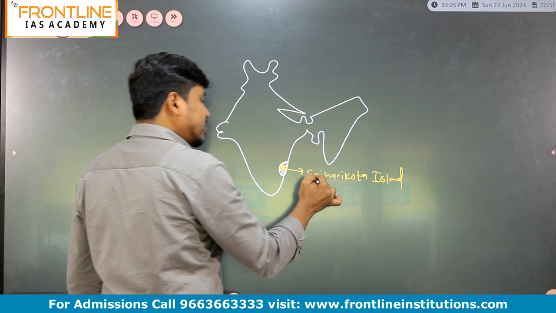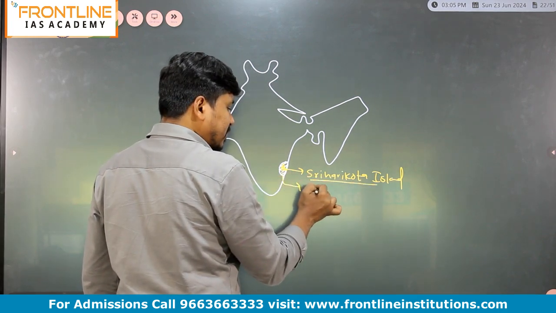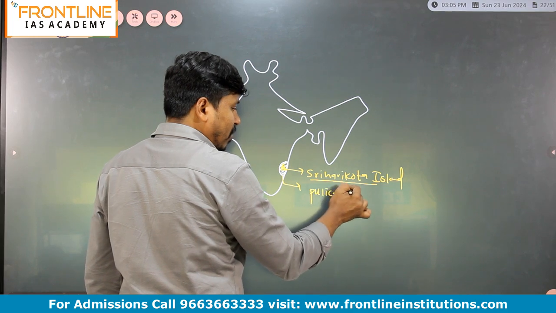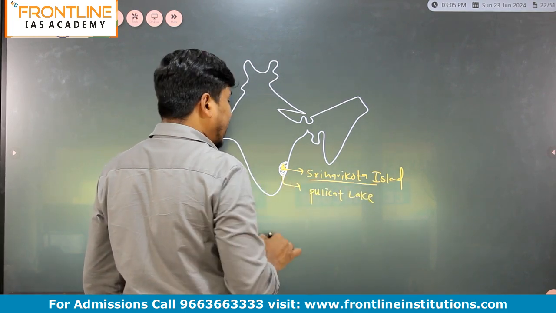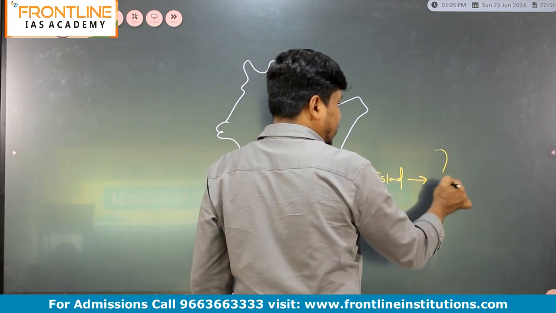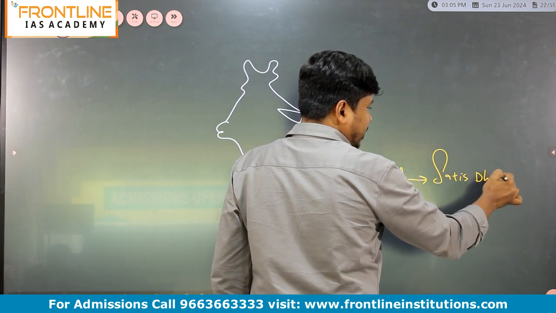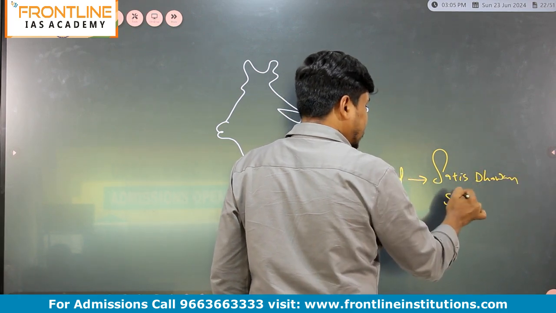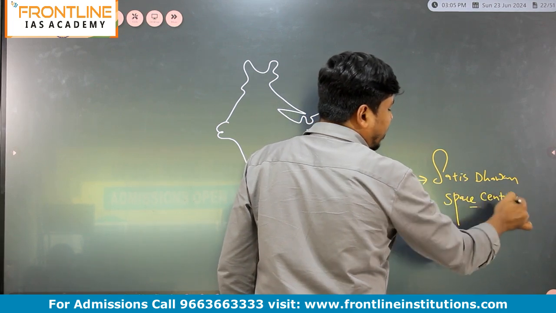And in this island, we have a space center called Satish Dhawan Space Center.